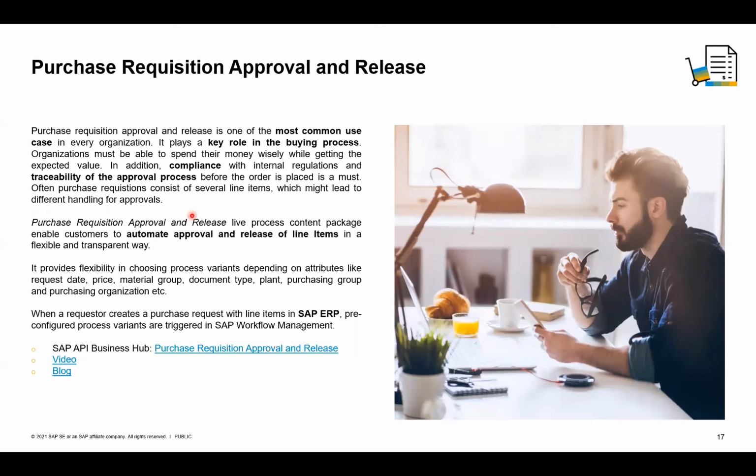Or for a certain type of purchasing, or for certain vendors, you want to get an approval from the purchasing organization or from the global procurement office. Or maybe there could be a shared service center where you want to perform a certain quality check. So it depends on the policy changes. You are able to easily adapt those changes in these content packages, make sure that the required policies are implemented in a short time frame, and activate these changes in your production landscape.